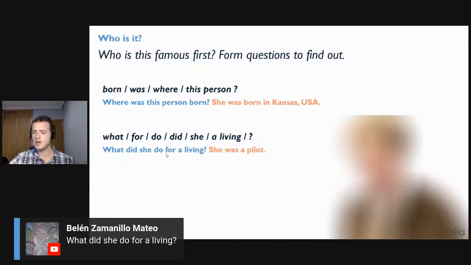Absolutely. And this is a really good question to be able to ask, what did she do, or what does someone do? A good way to ask somebody's job without saying the word job, right? You say, what do you do? What do you do for a living? Or what did she do for a living? And the answer is, she was a pilot.